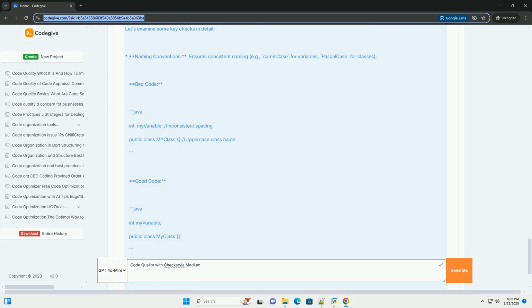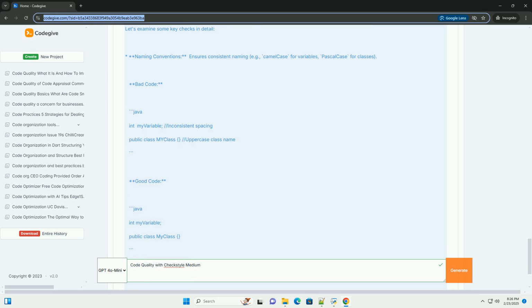4. Running Checkstyle. After setting up Checkstyle and your configuration file, run it using the Maven or Gradle command. Maven: mvn checkstyle:check. Gradle: ./gradlew checkstyleMain, or ./gradlew checkstyleTest for test code. Checkstyle will generate a report indicating violations.